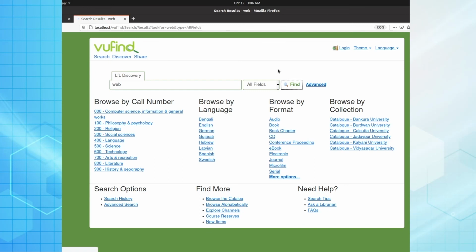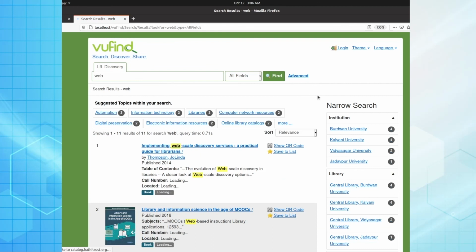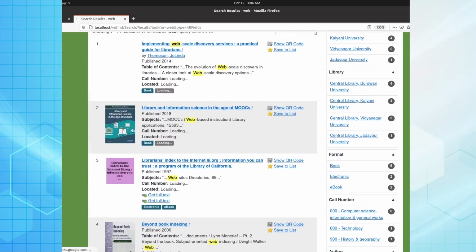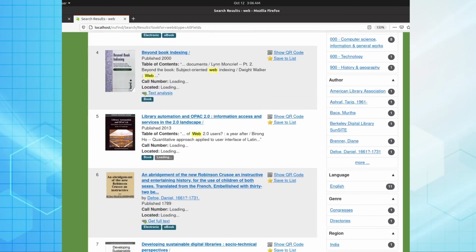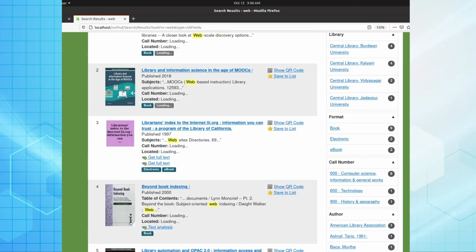You just imagine it's a Union Catalog. So you see these are the resources. It is trying to load item level status from all the participating libraries.